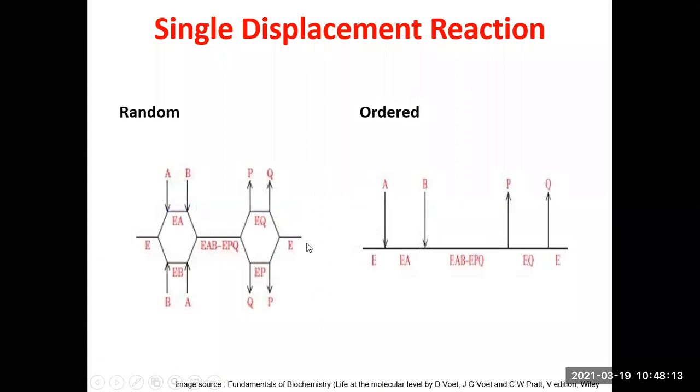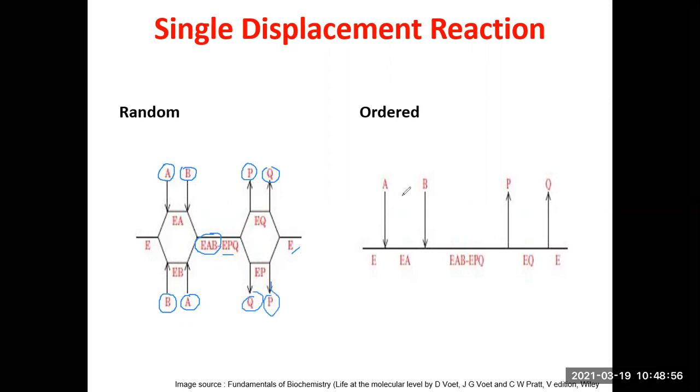So you can understand this from these diagrams also. For example, in random single displacement reaction, you have the enzyme, either substrate A can enter first, followed by substrate B to give you ternary complex EAB. Or it can be vice versa also, substrate B can enter first, followed by substrate A. The entry is not pre-decided. You get the ternary complex with the product. Then product P can be liberated first, followed by Q, and enzyme is freed. Or Q can be liberated first, followed by P, and enzyme is liberated.